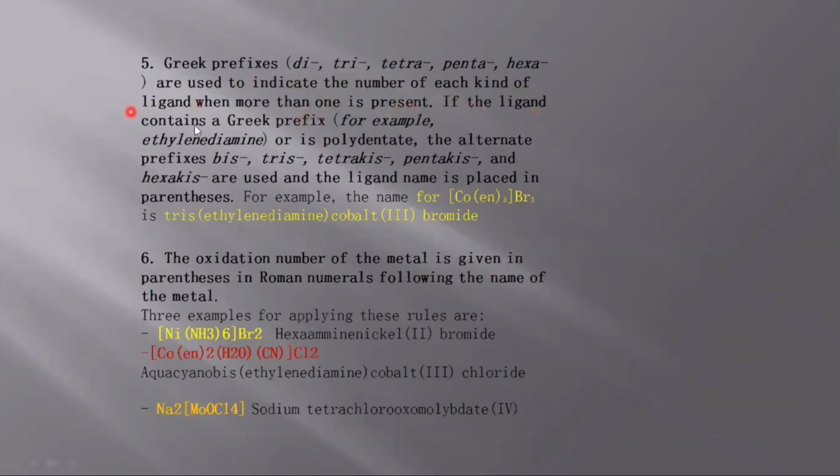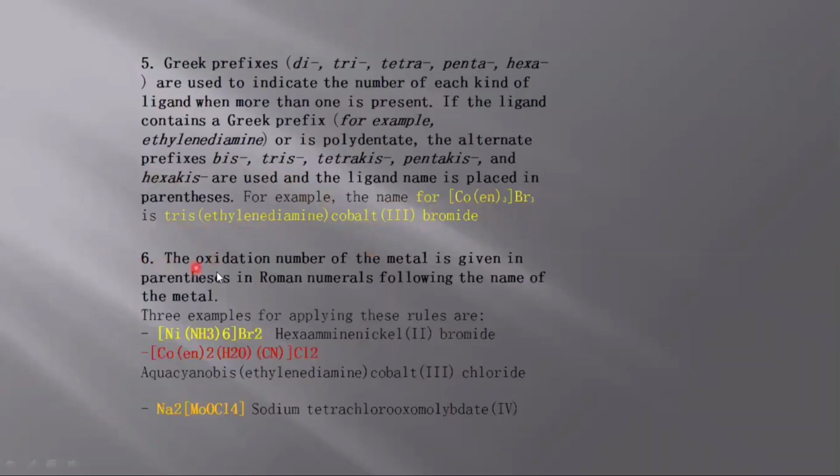But if the ligand contains a Greek prefix, for example ethylenediamine, where the di prefix is already in the name of the ligand, then we will use the prefixes bis, tris, etc. for this kind of ligand. Consider this example, [Co(en)3]Br3. Here en is ethylenediamine. As di is already in the name of the ligand, we will use tris(ethylenediamine)cobalt(III) bromide.